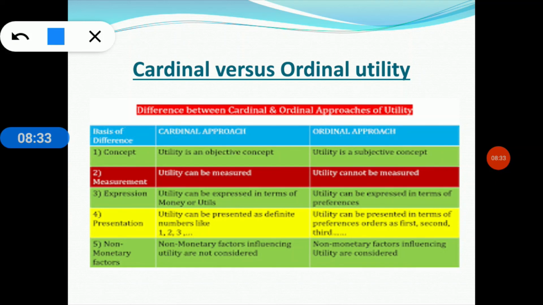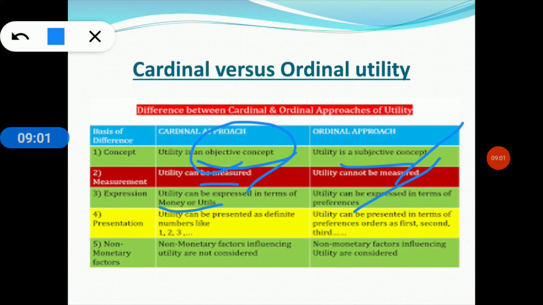So now we can see, according to concept, the cardinal utility approach is an objective concept because it can be observable, and the ordinal one is subjective because it cannot be observable or measurable. So cardinal utility can be measured and ordinal utility cannot be measured. Cardinal utility can be expressed in terms of money. Ordinal utility can be expressed in terms of preferences or ranks.